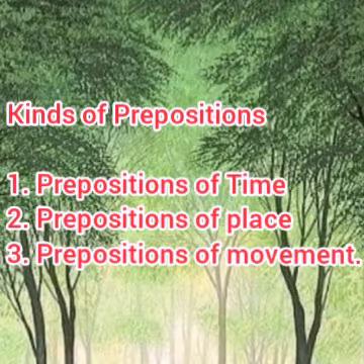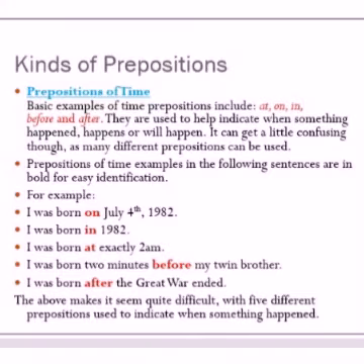Now let us move on to the kinds of prepositions. Here we see four kinds of prepositions. Prepositions of time, prepositions of place, and prepositions of movement. Now let us see a little more clearly. Prepositions of time. When you say time, that is a particular time: before, after, at, on, in. Let us see with examples.